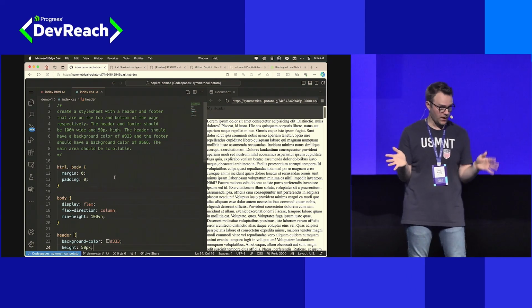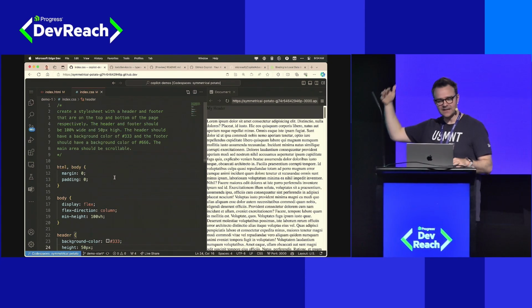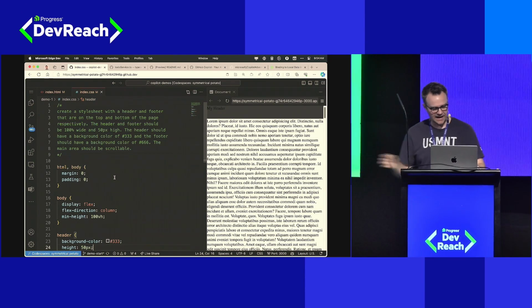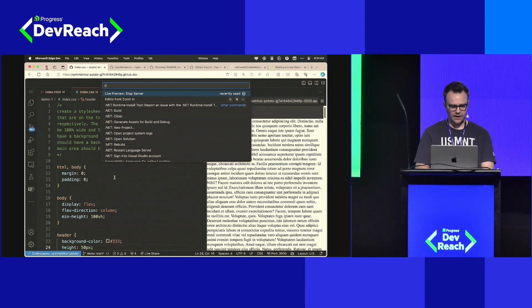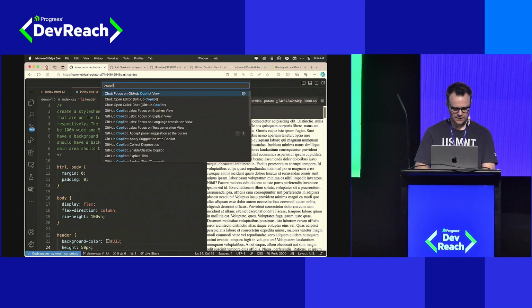If I don't know where to start, I can use GitHub Copilot Chat. We've seen chat inline. We've seen chat in the sidebar. We also can do chat up here in our Omni bar. Let me see if I can grab this Copilot Quick Chat.